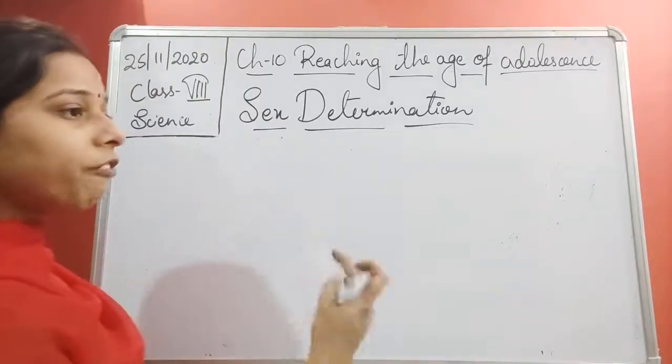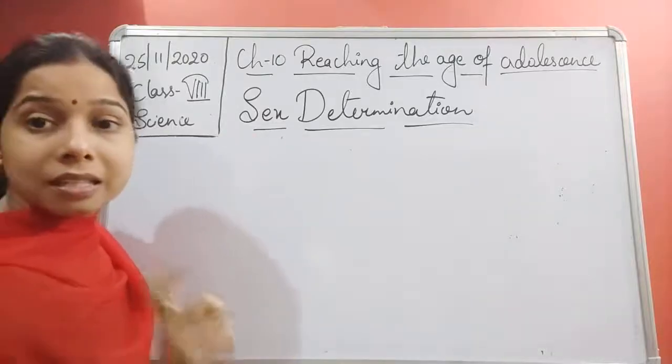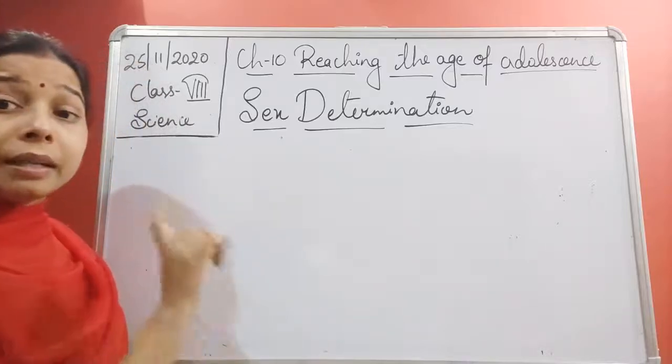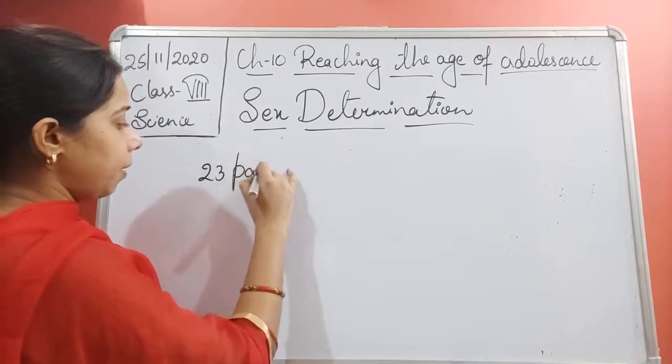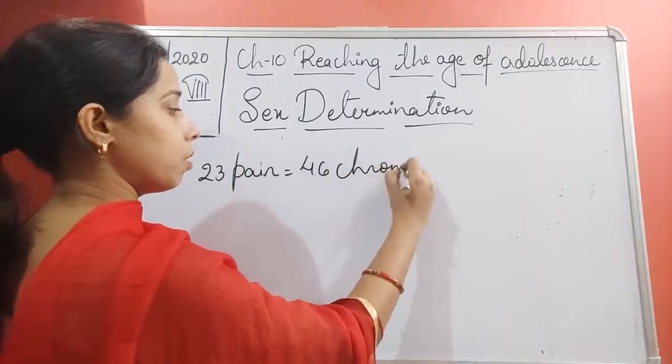Before we go further, we said that a human being has 23 pairs of chromosomes. If we say 23 pairs, it means 46 chromosomes.